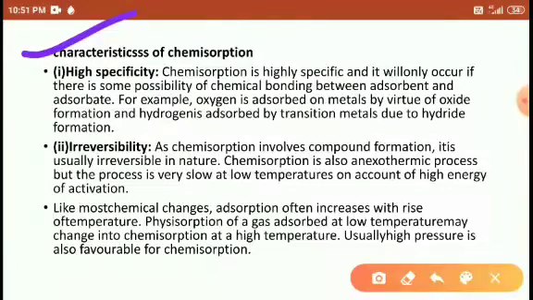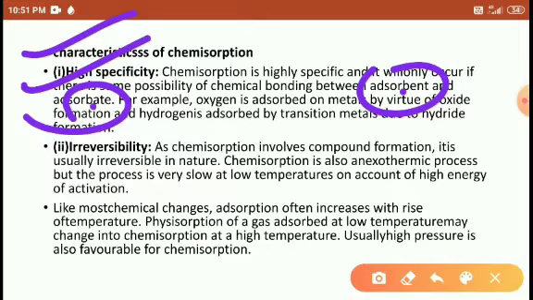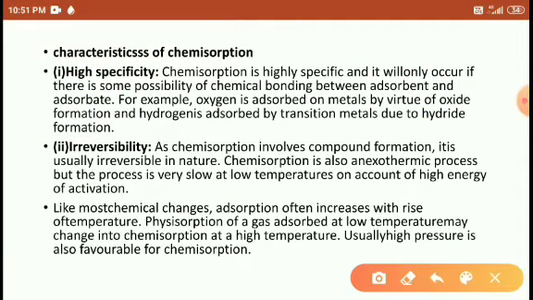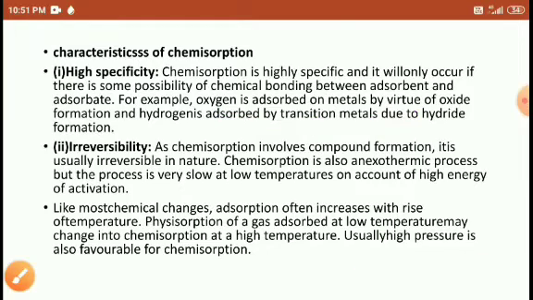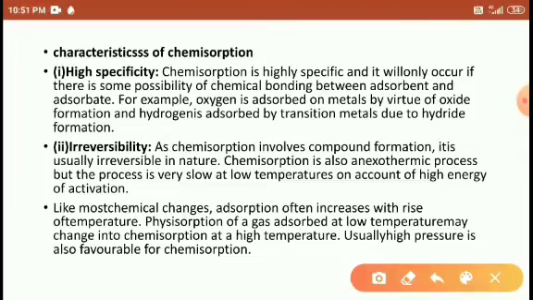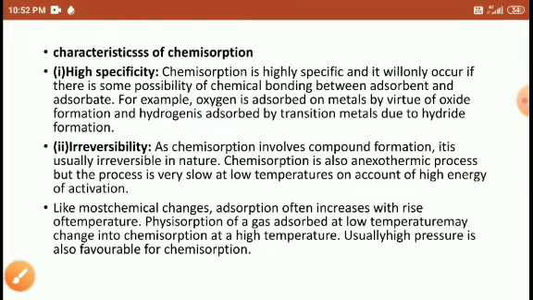Characteristics of chemical adsorption: it is highly specific in nature. It only occurs where some possible chemical bonding exists between the adsorbent and adsorbate. Here it is highly chemical. A few favorable adsorbents attract some favorable adsorbates. So oxygen is adsorbed on the surface of the metal to form oxides, and hydrogen on transition metals forms hydrides.